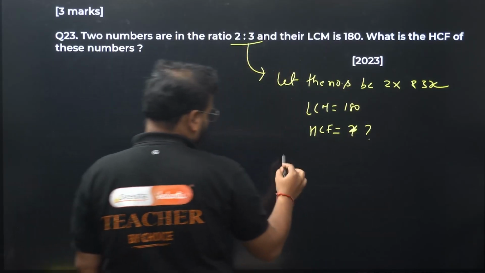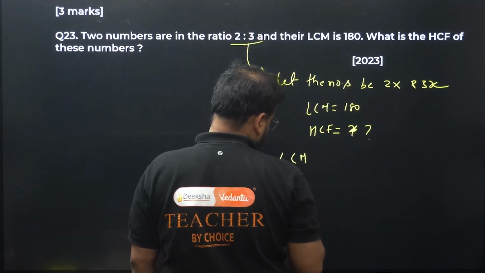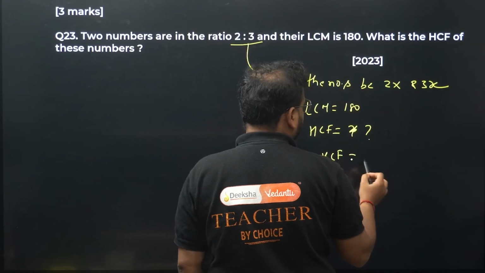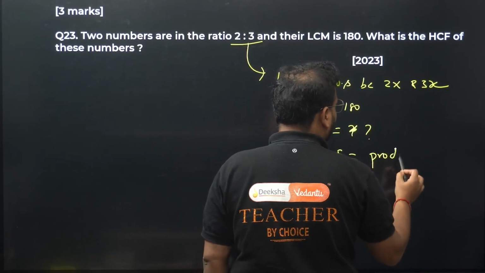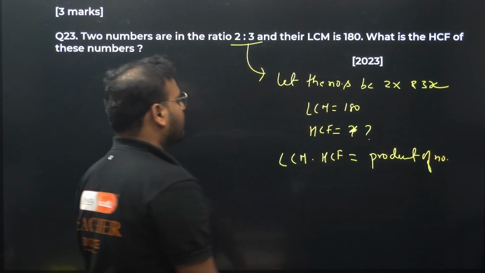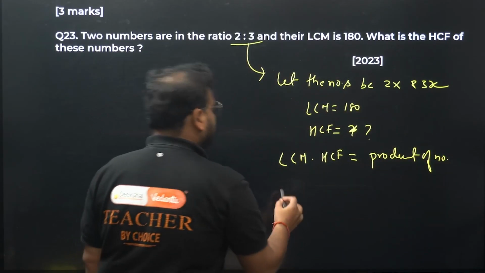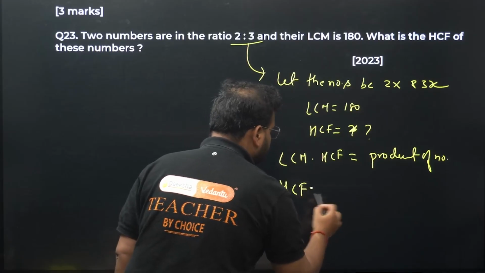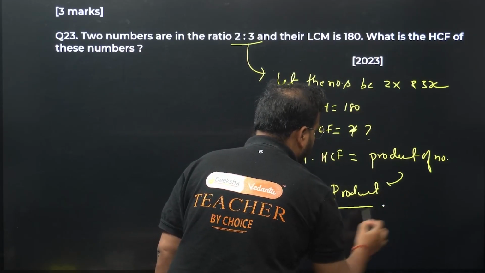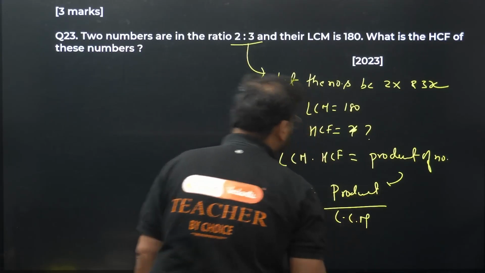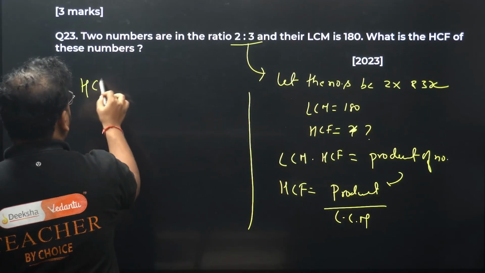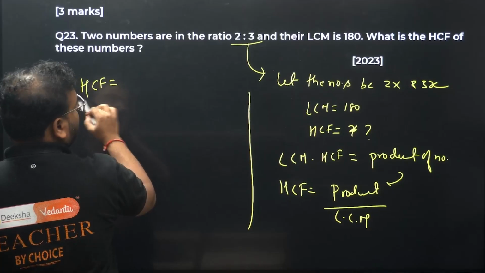Okay, we all know the property. LCM into HCF equals to product of numbers. We're looking for HCF right here. HCF equals to product divided by LCM. So HCF equals what?